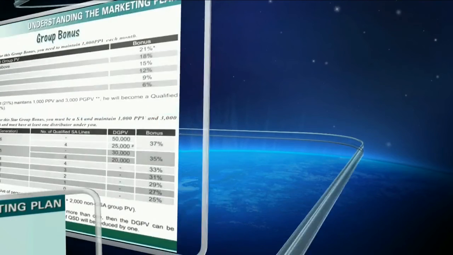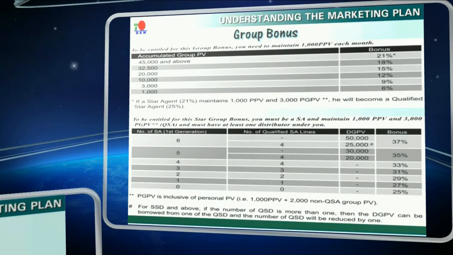Group bonus. To be eligible for group bonus, you should maintain 1000 PPV every month. The group bonus is 6 to 21% based on your accumulated PV. The PV done from the day of joining till date by yourself and all your downlines is totaled up and is called the accumulated PV. Till you reach the status of star agent, that is 45,000 accumulated PV, the bonus will be calculated based on the accumulated PV in your account.